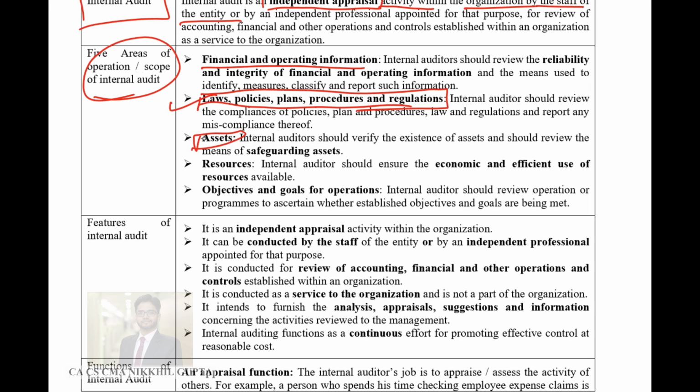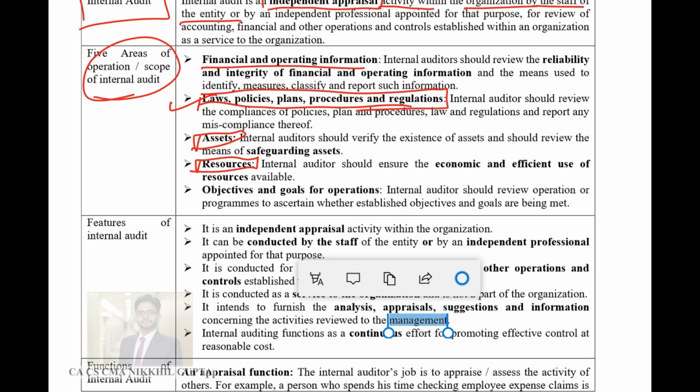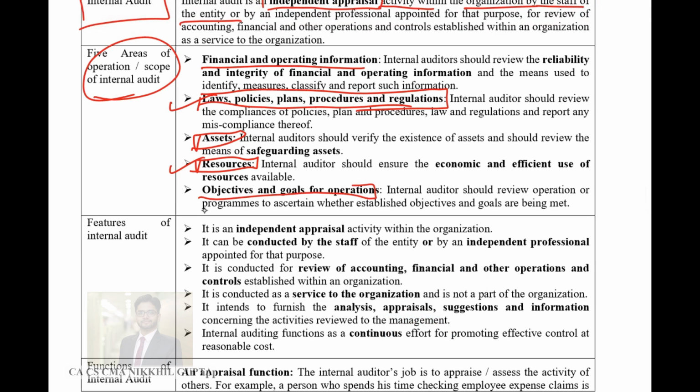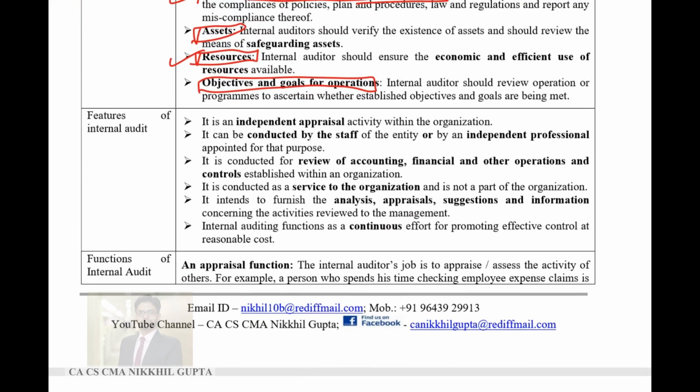Then assets are to be checked by the internal auditor. Then resources, whatever resources are there with the organization, which means infrastructure, monetary resources, physical resources, all these resources are checked by the internal auditor. Then the internal auditor has to see whether the objectives and goals of the operations are being satisfied or performed well or not.